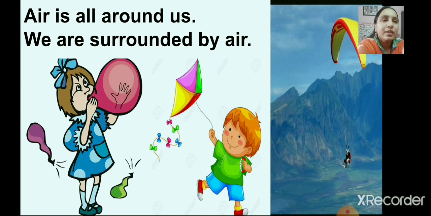Okay. Now let's see one more example of it. When you run or when you ride your bicycle very fast, you can feel the air is moving against your body, right? Now let's see one more example of it. In the picture, you can see one boy is flying a kite, right? And in the third picture, you can see one man is doing adventure. That is called paragliding, okay? So all these things are possible, or all these things move, because air is there.